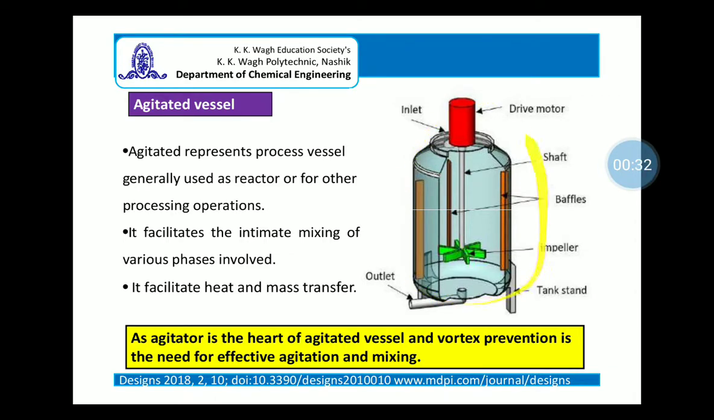Basically, an agitated vessel is a process vessel or a container with an agitator fixed inside, which facilitates the intimate mixing of the various phases involved. At the same time, it facilitates rapid heat and mass transfer. Therefore, for efficient processing operation, intimate mixing as well as proper heat and mass transfer is necessary, and as a result the agitator is the heart of the agitated vessel, and vortex prevention is needed for effective agitation and mixing.